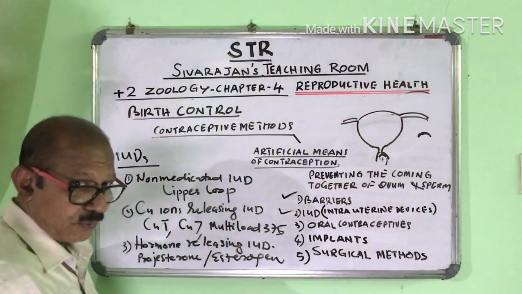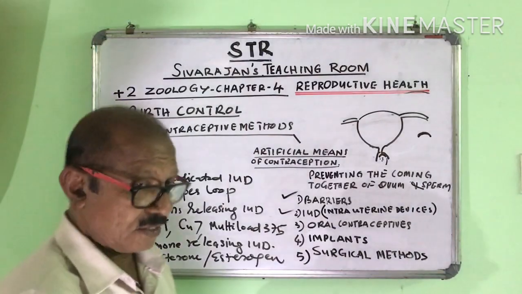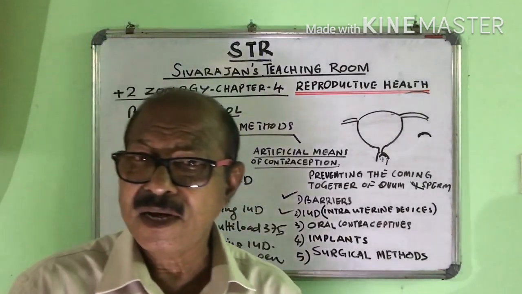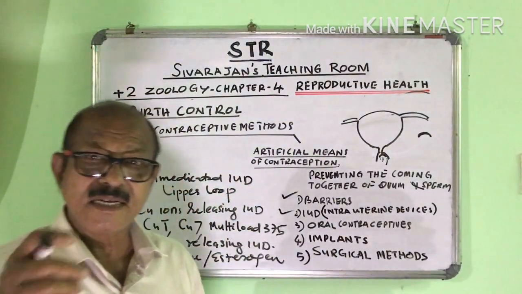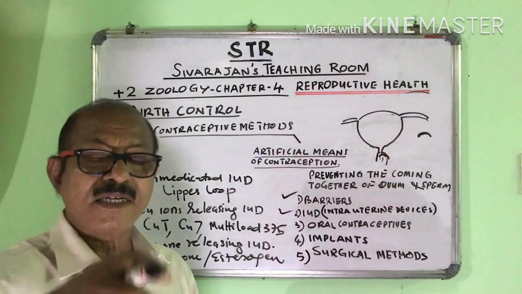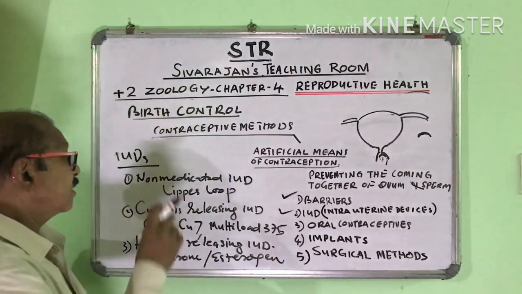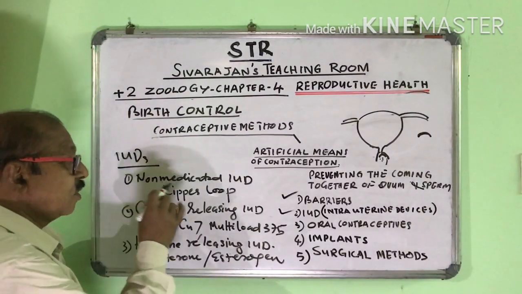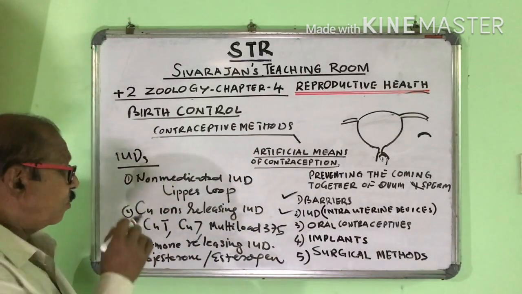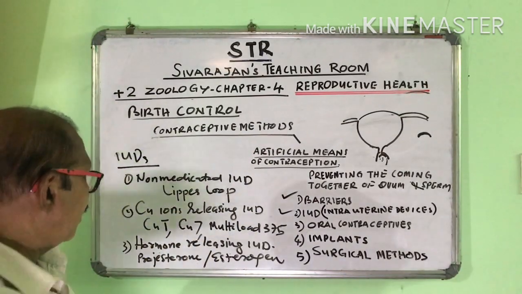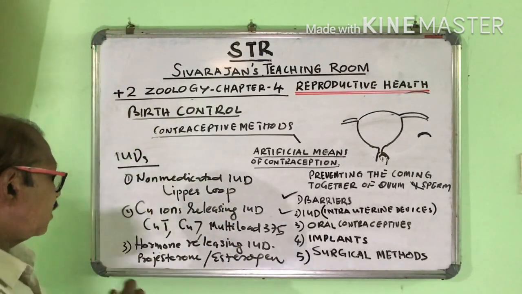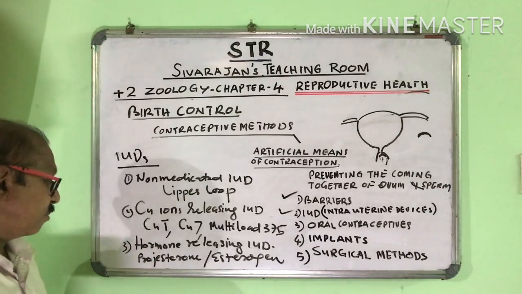So the second method is IUD. IUD means intrauterine devices. What is IUD? Intrauterine devices. These are inserted into the uterus. Intrauterine means it is kept inside the uterus. So there are three types of IUDs. One, non-medicated IUD, example Lippes loop. Second, copper ion releasing IUD, example Copper T, Copper 7, Multiload 375. And third, hormone releasing IUD, example